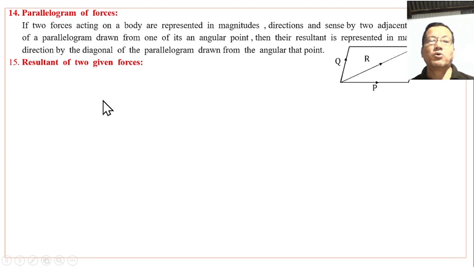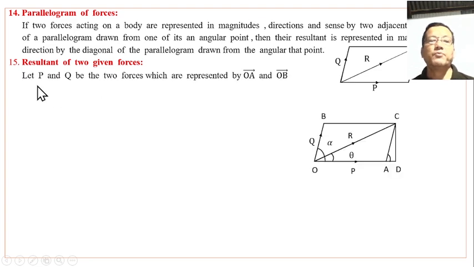Resultant of two given forces. Let P and Q be the two forces which are represented by OA and OB. OA amasung OB na karigumba force P amasung Q haiba force anibu magnitude ta maikaida amasung mayu na maut silase, so that angle AOB is the angle between them, alpha. Let the angle between the forces be alpha.